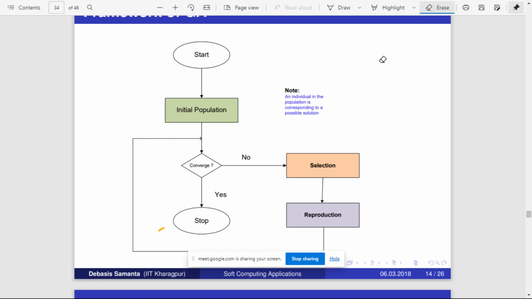See, convergence means either you look for the optimal solution, and you say that until the optimal solution is reached, we won't stop the process, and you keep on iterating. That is one way. But sometimes even after repeating 1,000 times or 10,000 times or 1 lakh times, the problem is not converging. Then you have to settle. Then you can say that in the past several rounds, if the cost is not improving at all, it is the same, say for the past 5 or 10 rounds there is no improvement in the cost, then we can stop. That is also one way to converge, right?